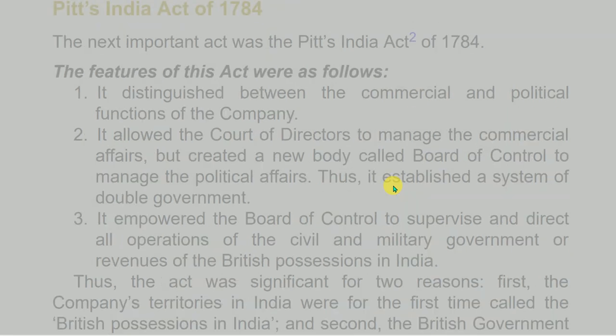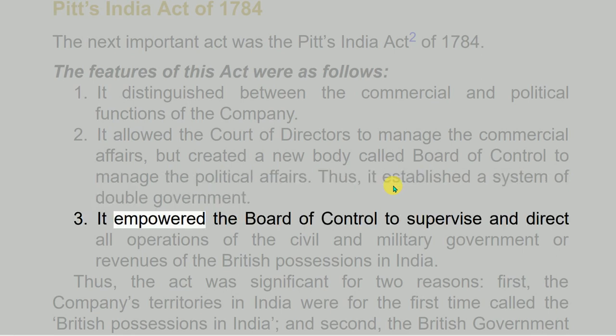Pitt's India Act of 1784. The next important act was the Pitt's India Act of 1784. The features of this act were as follows. 1. It distinguished between the commercial and political functions of the company. 2. It allowed the Court of Directors to manage the commercial affairs, but created a new body called Board of Control to manage the political affairs. Thus, it established a system of double government.